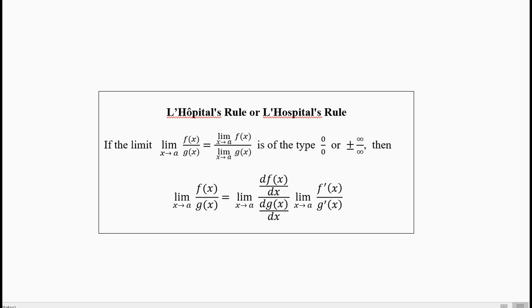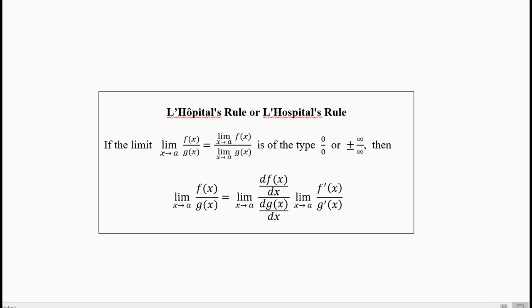This you can always do. It has nothing to do with the L'Hopital rule. This bifurcation of writing a limit of a fraction equal to fraction of the two limits, this you can always do mathematically, but sometimes it is useful, sometimes it is not useful. We will notice this in the problems which we are going to do.